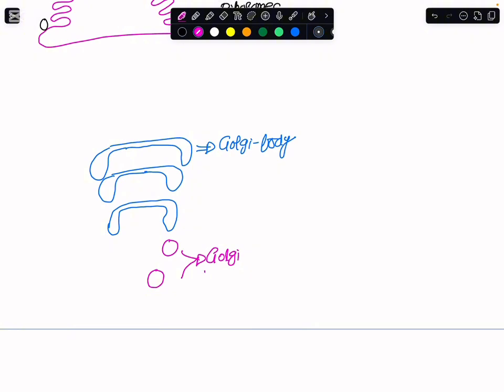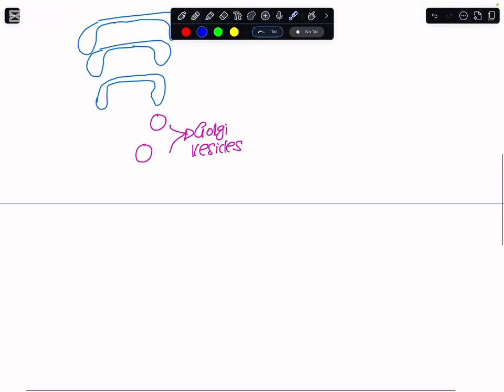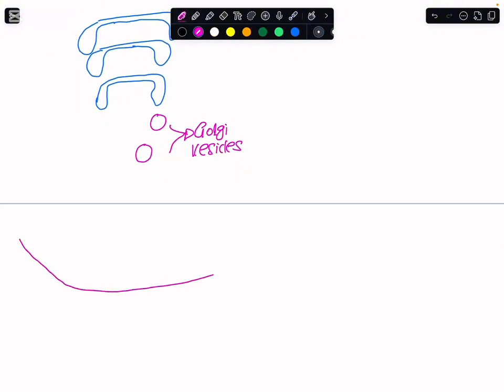And the name of these vesicles: they were the Golgi vesicles, and the Golgi body that we have here, and the Golgi vesicles that we have here. So collectively, they are making the Golgi apparatus. Moving further, we know that all these cellular structures would be enclosed by this membrane that we have got over here. You must remember that this is entitled the cell membrane.